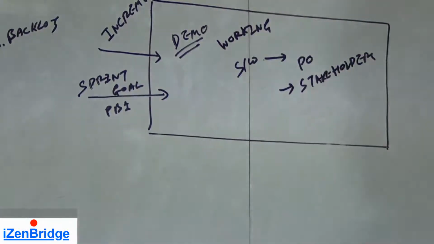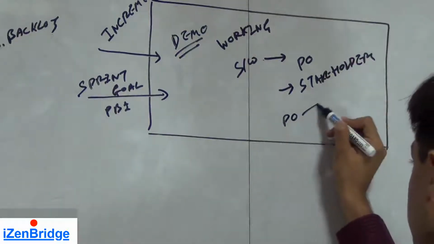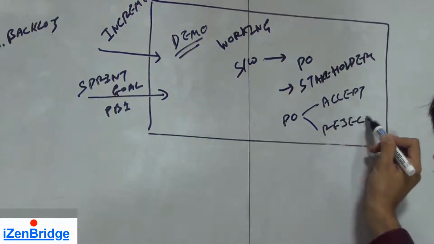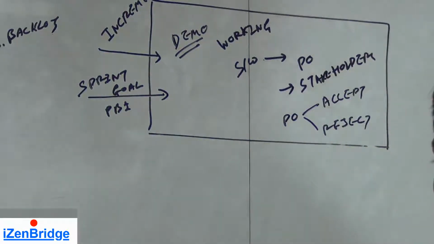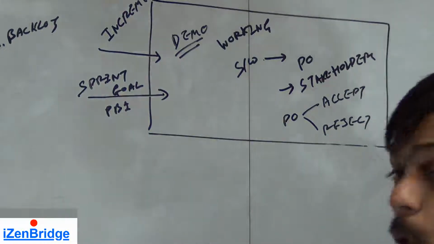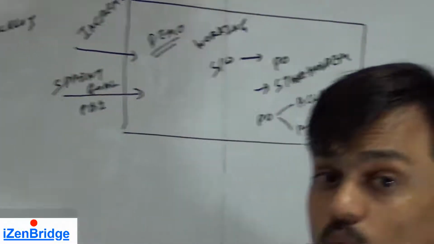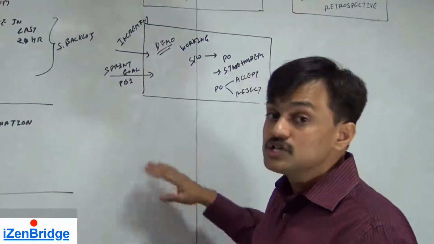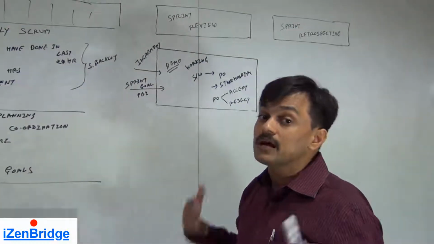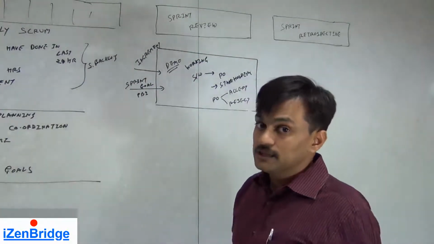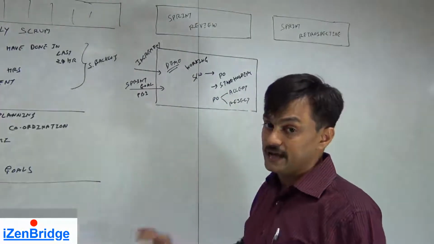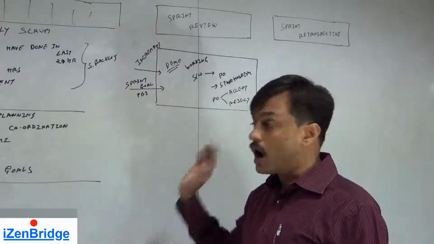Now the product owner can accept or reject the work, and stakeholders can provide feedback and comment on the working thing. This is the only ceremony where stakeholders are invited. In the rest of the ceremonies, the three roles are playing their roles. But here, stakeholders are invited and they are welcome to make comments and provide feedback. Their product related feedback will be looked at by the product owner, because he is the one who will finally decide what goes inside the product backlog or what remains outside it.